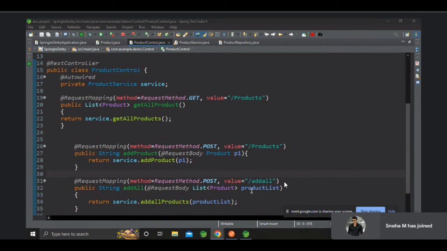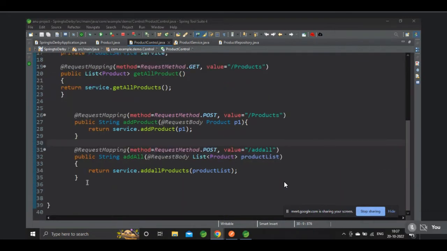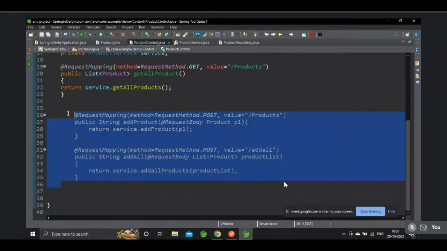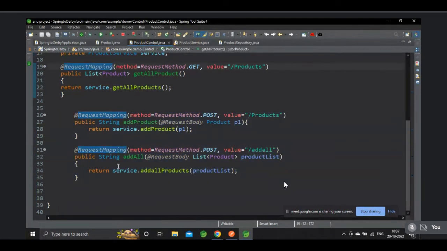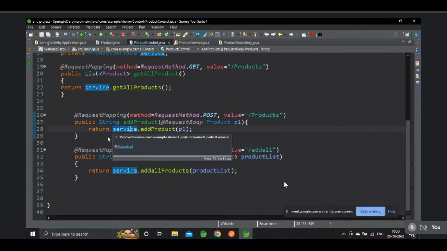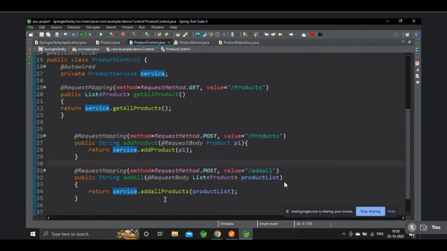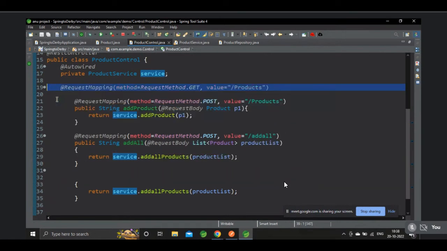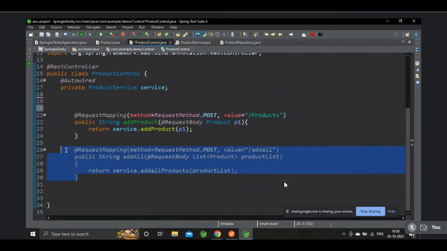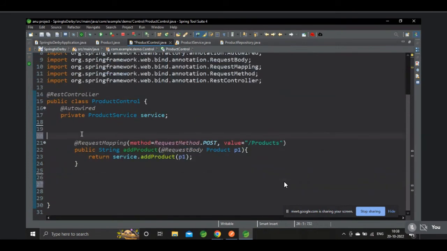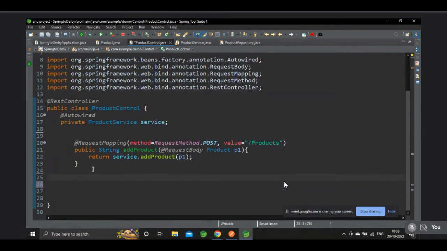Okay, Ganesha, do one thing. Remove these two methods. We can rewrite the code, okay? Which one is executing? The products one is executing, sir. Okay, the get method is not working, na? Get and add all. Yes, sir. Okay, remove the get and add all. So give the perfect indentation to everything.